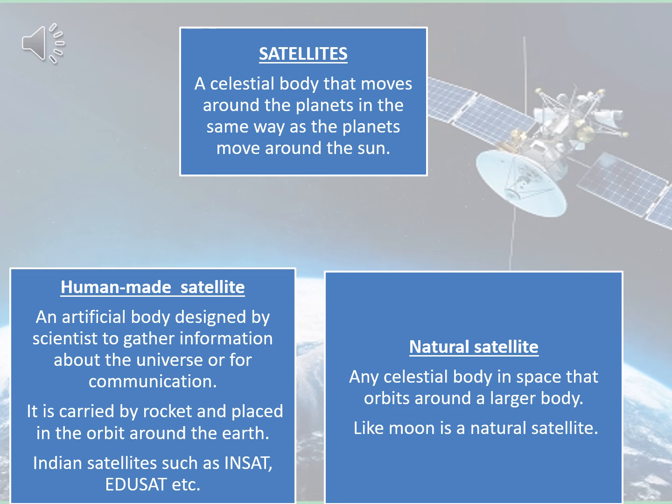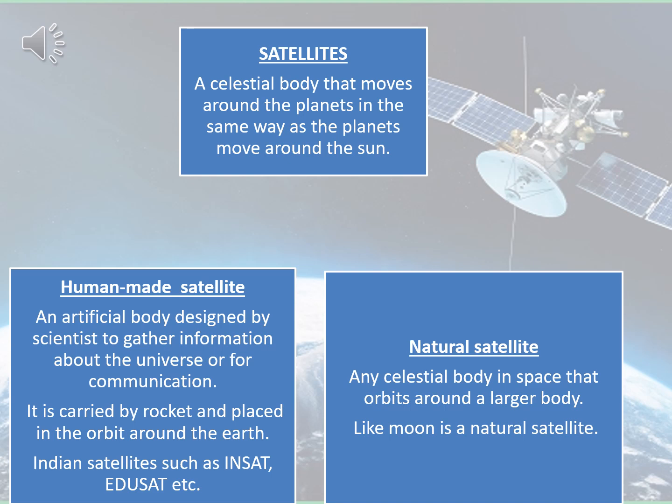And what is human made satellite? An artificial body designed by scientists. That means a natural satellite has not been designed by scientists, whereas a human made satellite is an artificial body designed by scientists to gather information about the universe or for communication, like broadcasting and telecommunication.